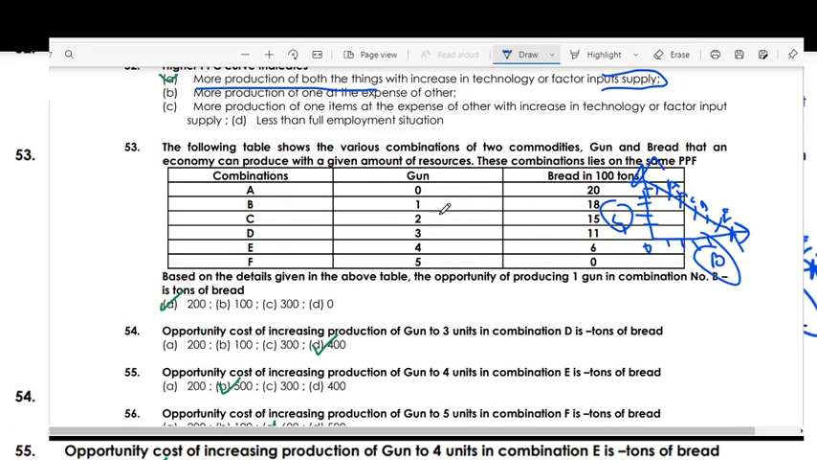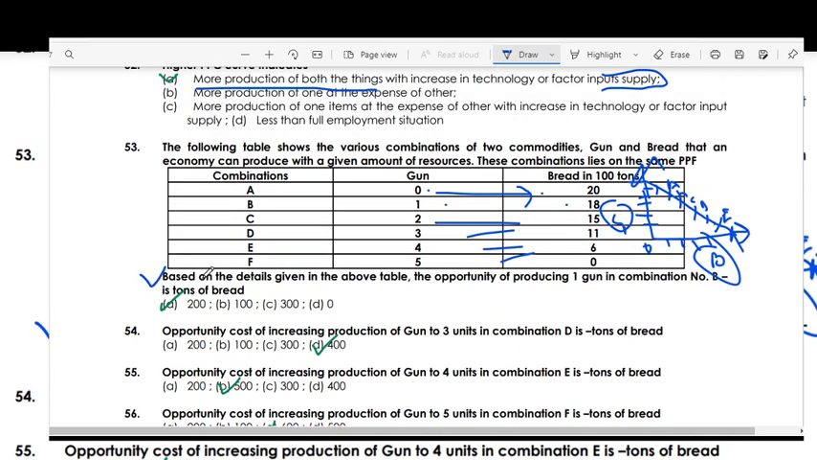So first, when we produce zero guns, then all the resources are used for the production of bread, so we can produce more bread. In this case, zero guns, 20 breads. Then when we produce one gun, then we can produce 18 into 100, right? 18 tons of bread. Similarly, this is the combination, and I have drawn this in this curve.